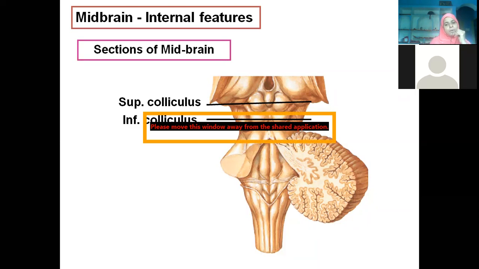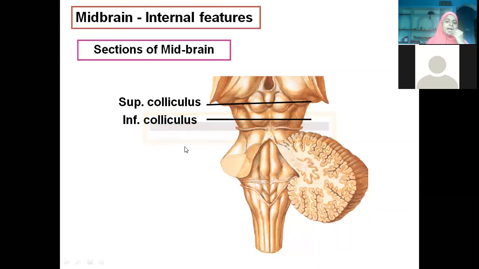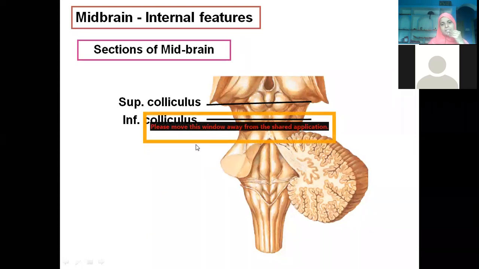Rolando's nucleus, ventral nucleus, dorsal nucleus, medial, lateral. So many nuclei we have seen, and we have seen ascending and descending tracts. Substantia gelatinosa of Rolando. Those were the spinal cord nuclei from where the ascending tracts actually start.